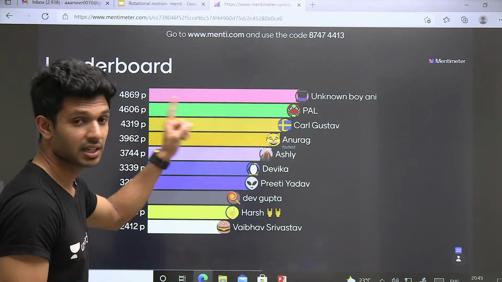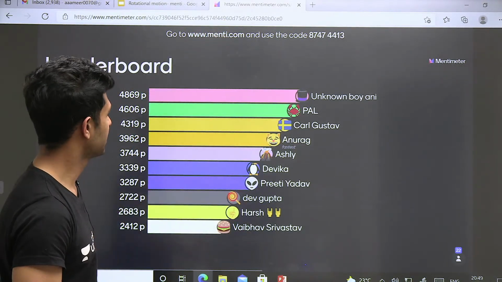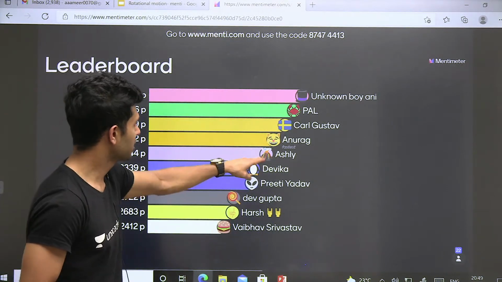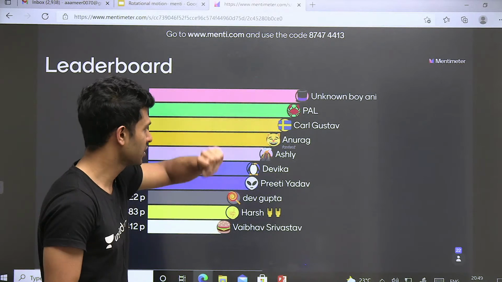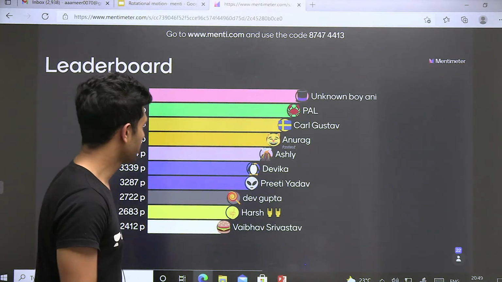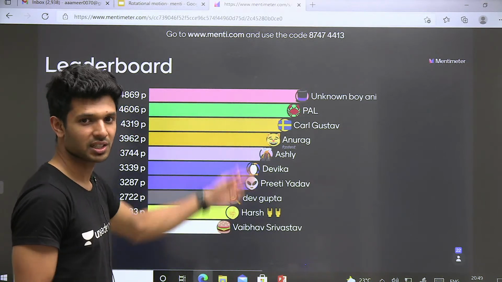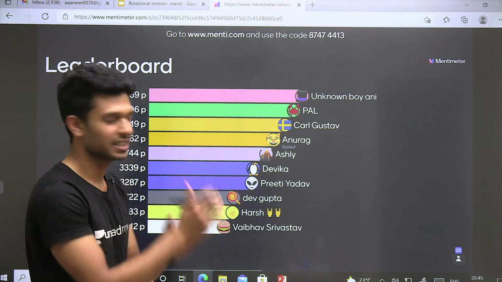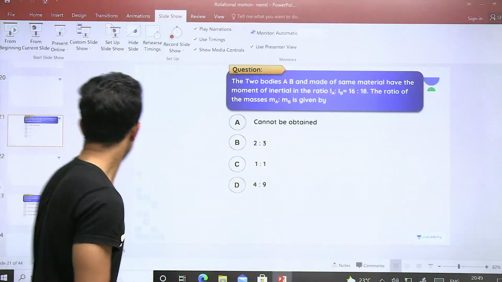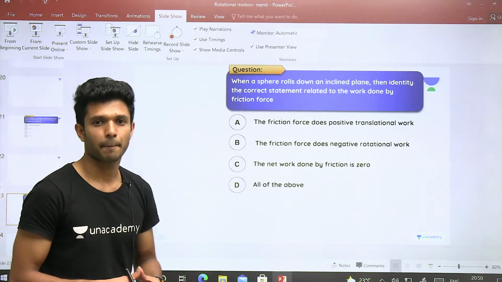Pal is also making a very good hike all the time, giving the correct answer. Then we have Carl, Anurag. Anurag थोड़ा थोड़ा ऊपर आ रहा है. Are you going to make your way till on the top? Let's see. Ashley, Devika, Preeti, Dev, Gupta, Harsh. अरे देव, even after joining late आप तो इधर तक आ गया, बढ़िया बात है. Harsh and Vaibhav. Good, good. बढ़िया बढ़िया. So let's do this question, right?